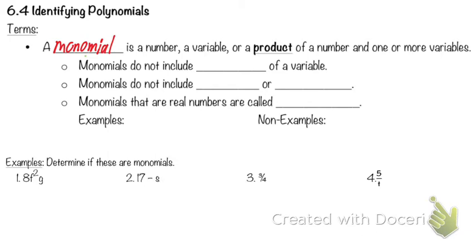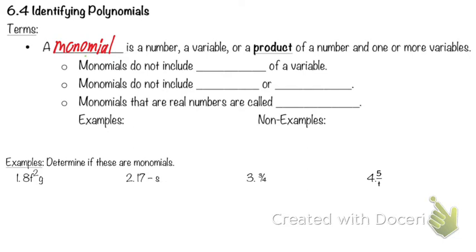Monomial. Now, what does mono mean? M-O-N-O. It doesn't mean many. It means one.